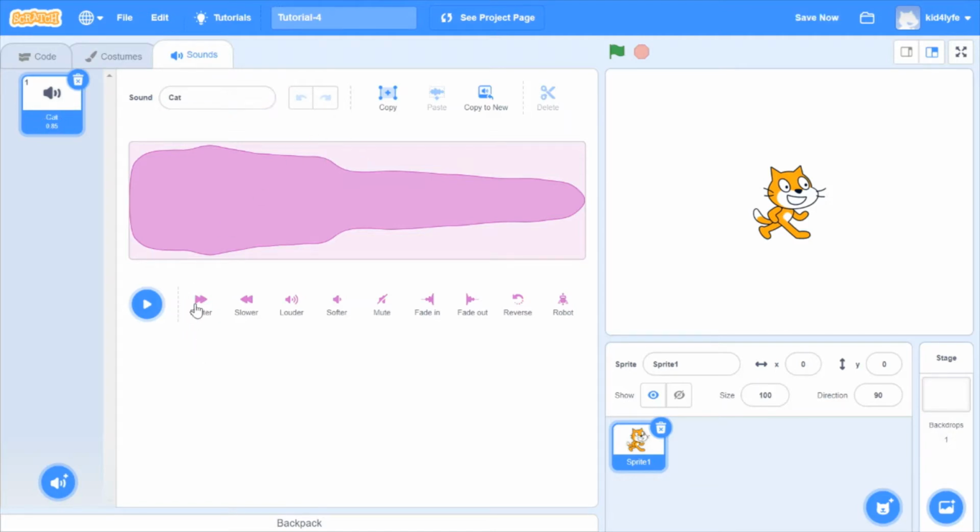And we can make it, as you can see, it's the same. We can make it faster or we can make it slower. Just like the costumes, you can do undo and redo. We can make it louder.